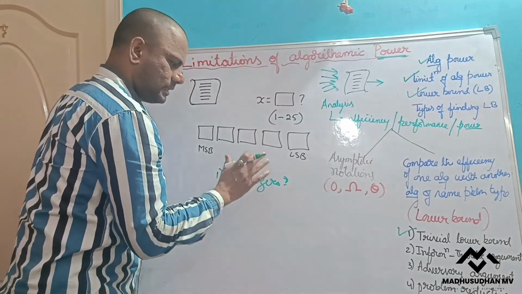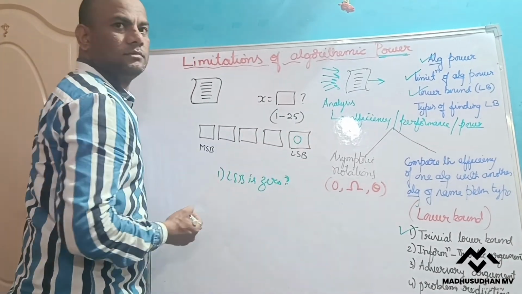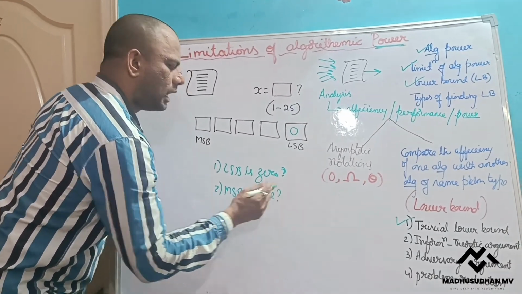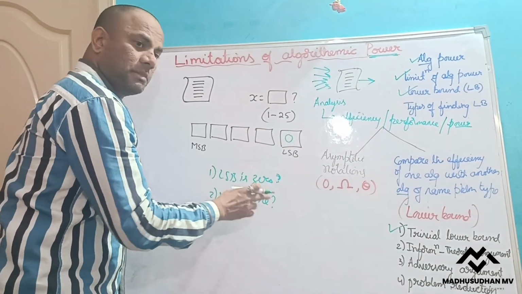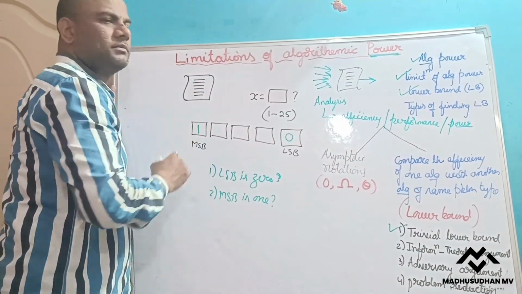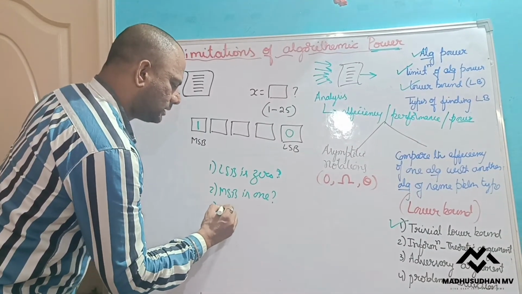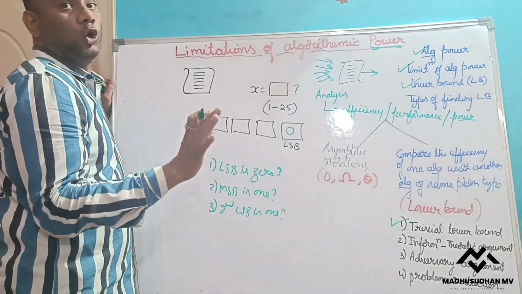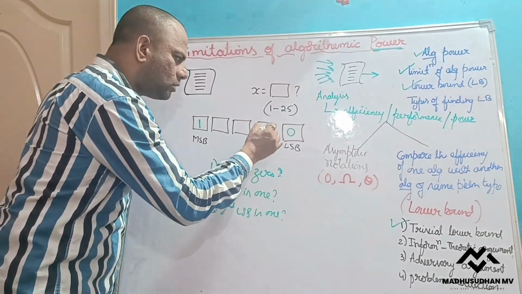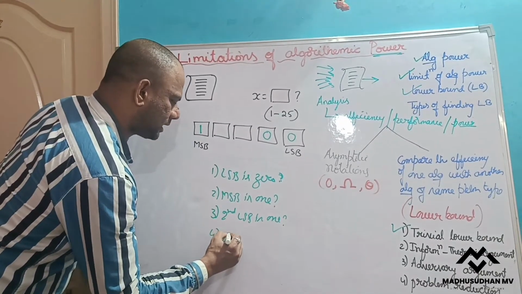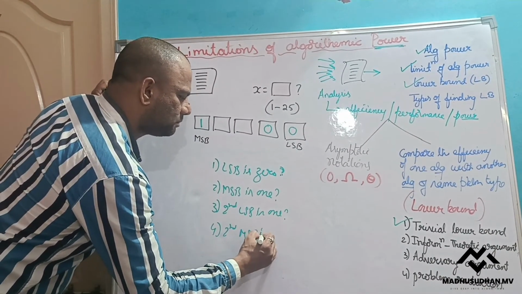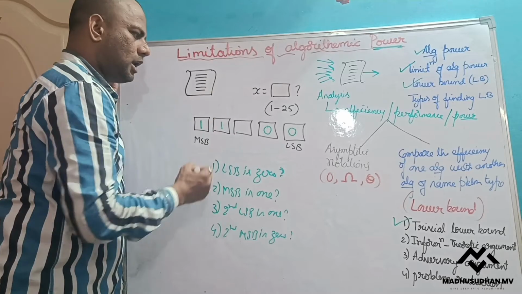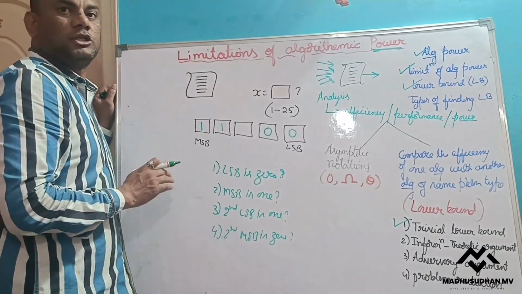Suppose the answer is yes, LSB is 0. Now the second question: MSB is 1? Suppose the answer is yes, so MSB is 1. Similarly, is the second LSB 1? Suppose the answer is no, which means it is 0. Then is the second MSB 0? Again the answer is no, not 0 means 1. Now we get the middle number.